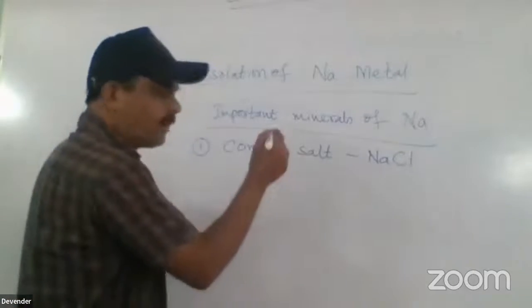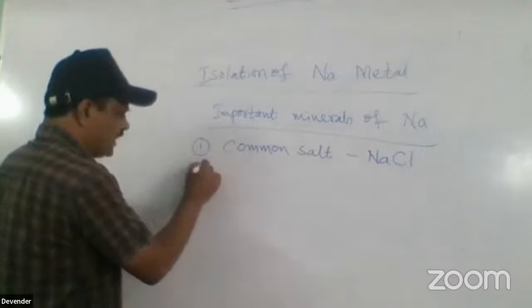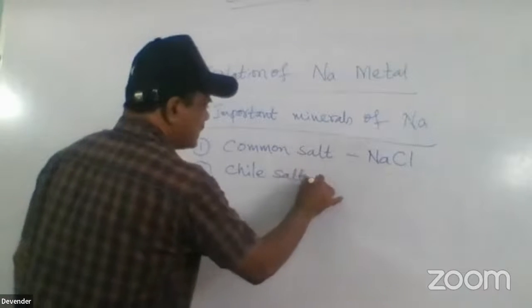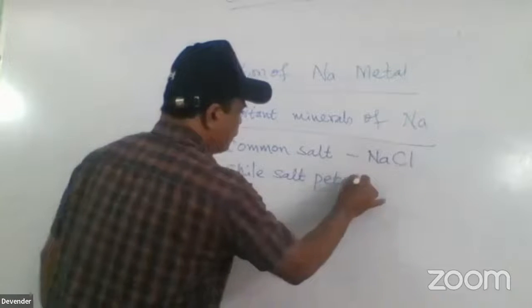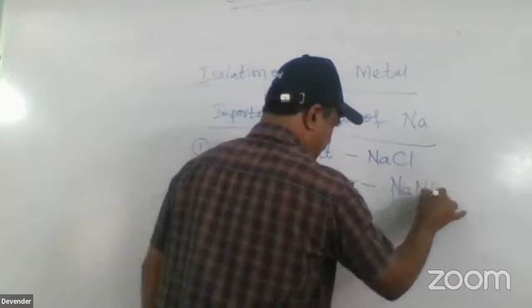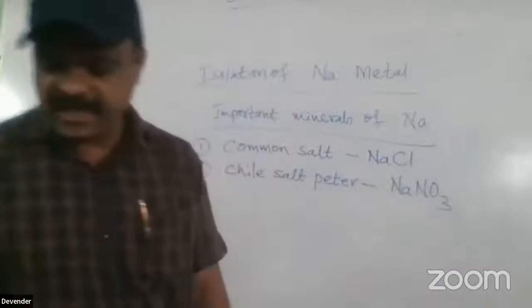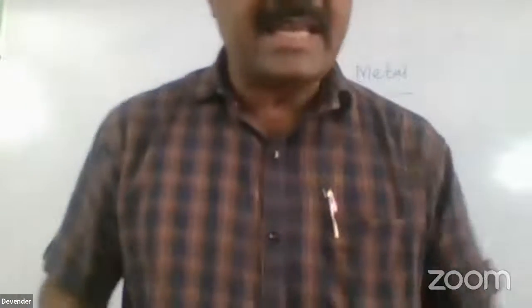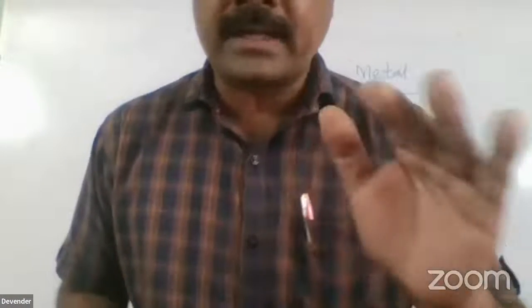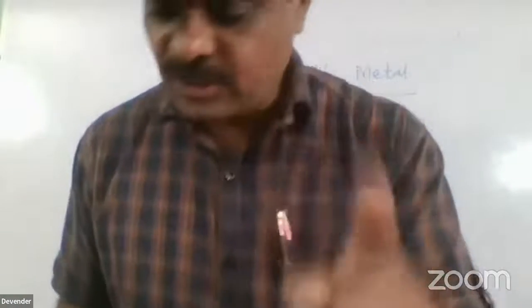The second important mineral of sodium is Chile saltpeter. This is called sodium nitrate, NaNO3. NaNO3 is also called Chile saltpeter. This is an important mineral of sodium.